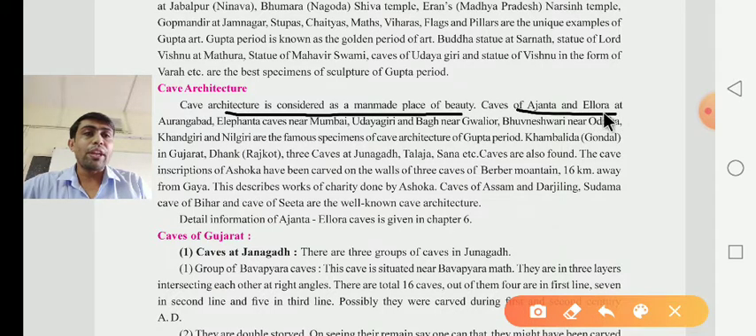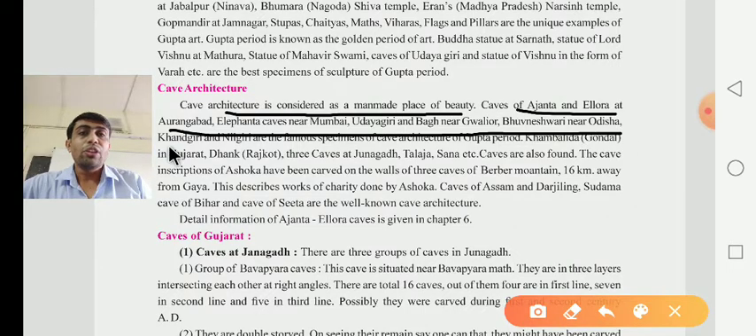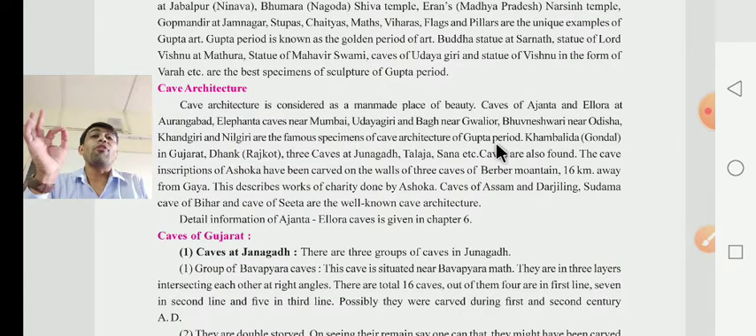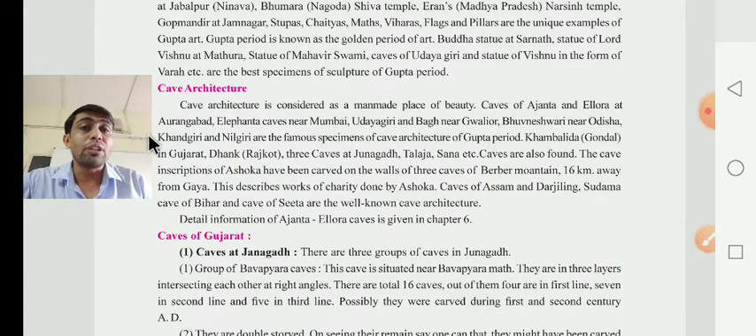Caves of Ajanta and Ellora at Aurangabad, Elephanta caves near Mumbai, Udaygiri and Bagh near Gwalior, Bhubaneswar in Odisha. These are all the best examples of cave architecture. They have also given that Khandgiri and Nilgiri are the famous specimens of cave architecture of the Gupta period. Which are the famous specimens of the Gupta period, dear children? Khandgiri and Nilgiri.